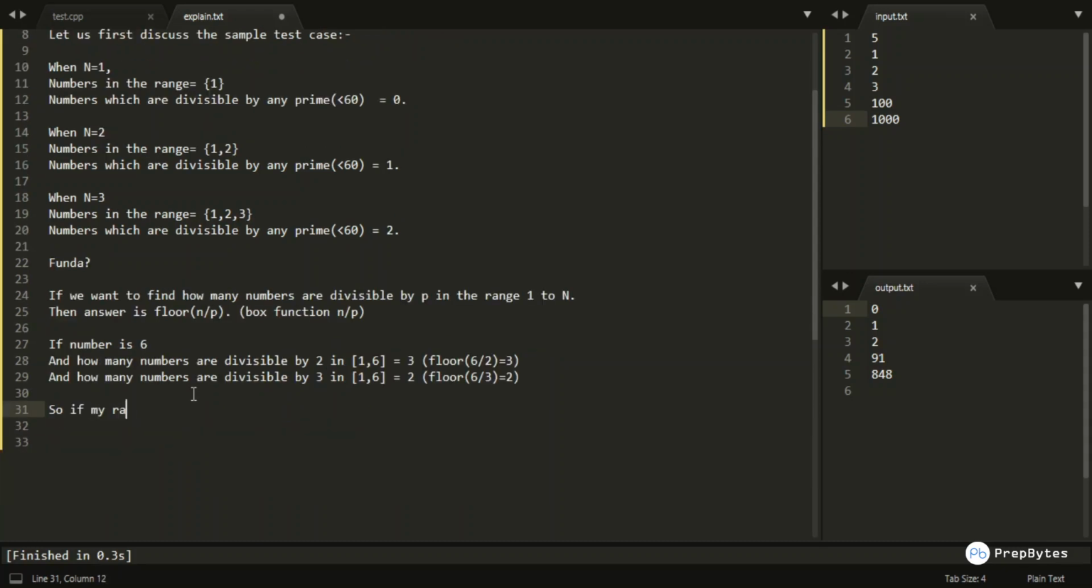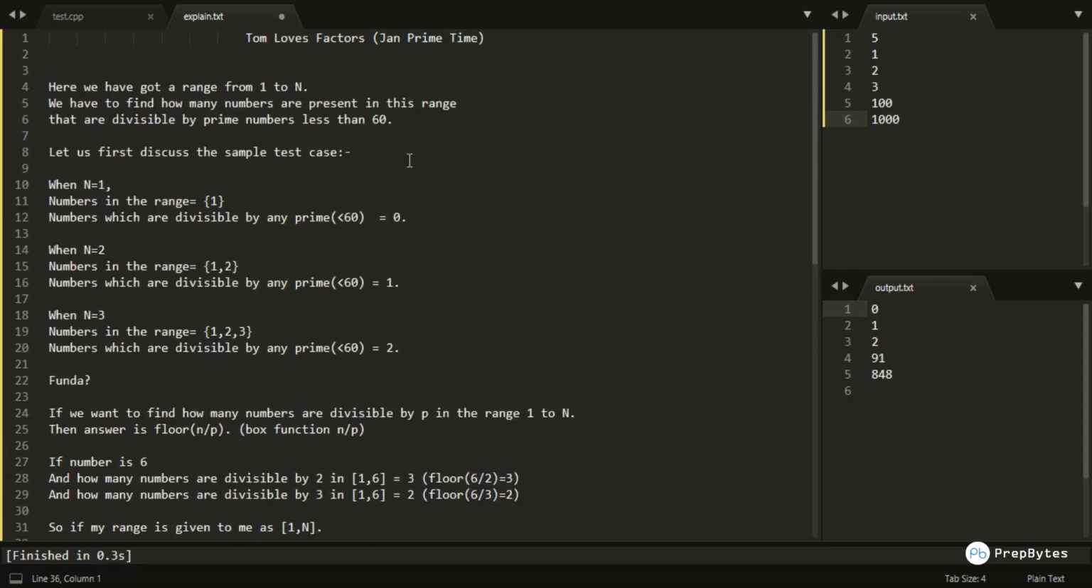So if my range is given to me as 1 to n, and I want to find how many numbers in this range are divisible by p, where p is any prime number, right? Here we would get that the number of such numbers is floor of n by p. So now our task is to find how many numbers are present in this range that are divisible by any of the primes lesser than 60.